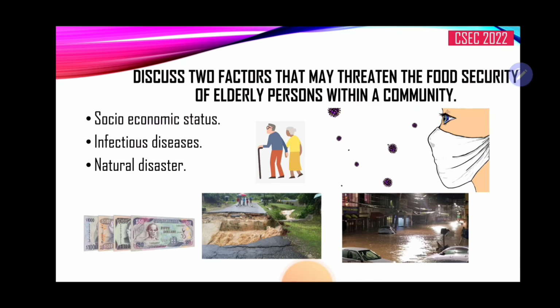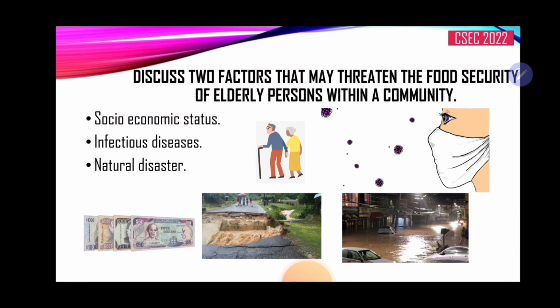So the elderly, they're not working anymore, and thus less income is coming in. Some may get pension, well, while some may not, right? Some persons may not have the finances to purchase food and food that their body requires at this stage, and thus that becomes a factor, right? Now, infectious diseases, it may be a pandemic. Now, look at recently and still going on.